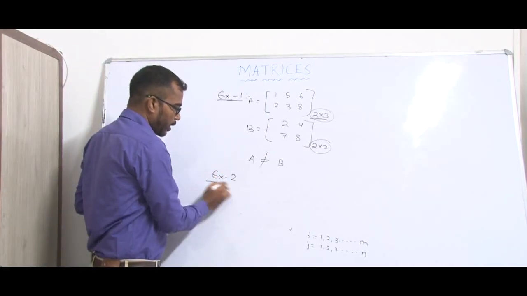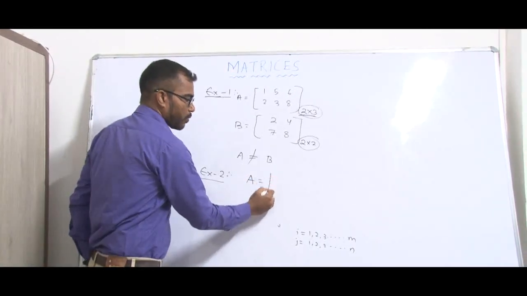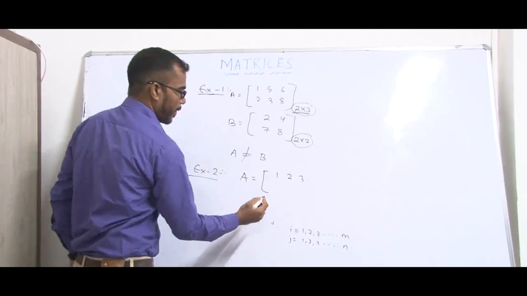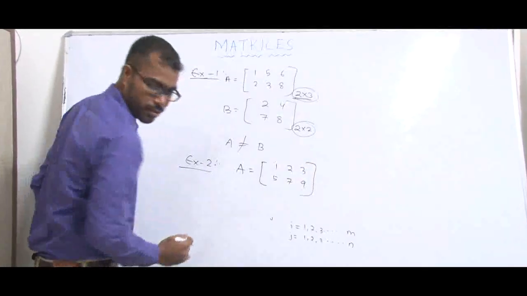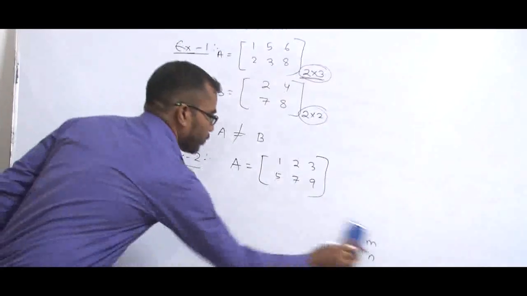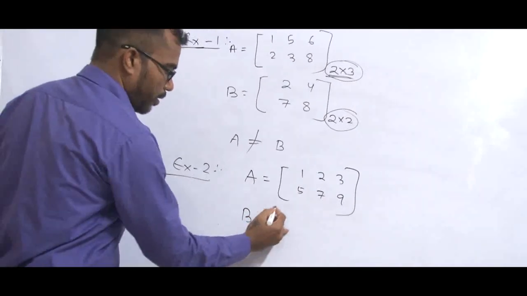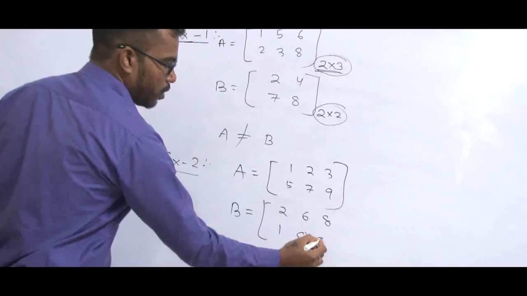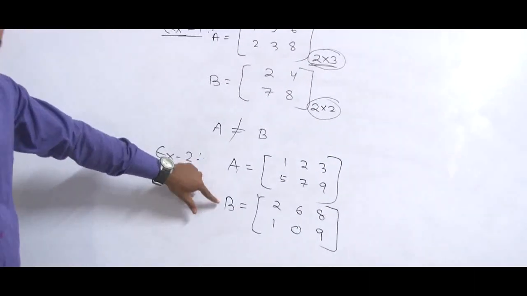Another example. Suppose A is equal to 1, 2, 3, 5, 7, 9, and another matrix B is 2, 6, 8, 1, 0, 9. Are the two matrices equal?